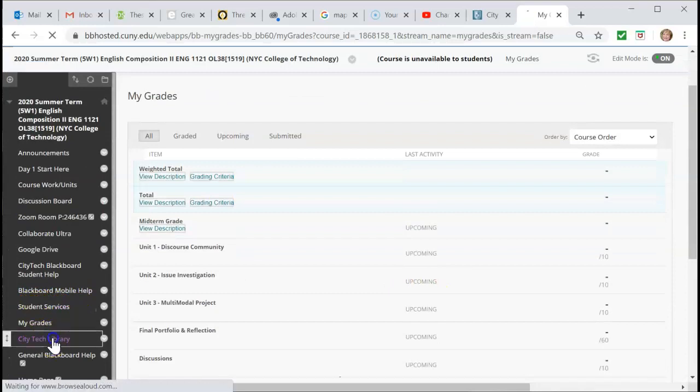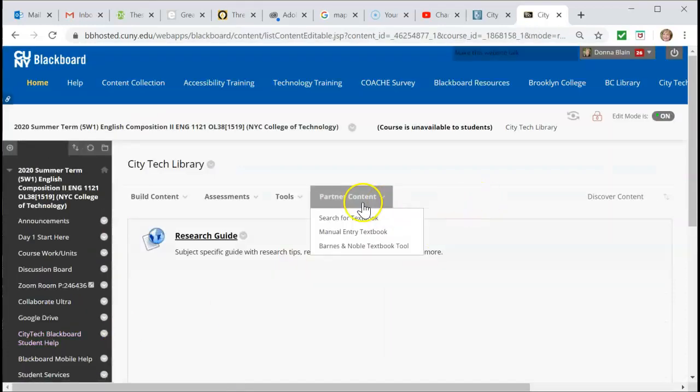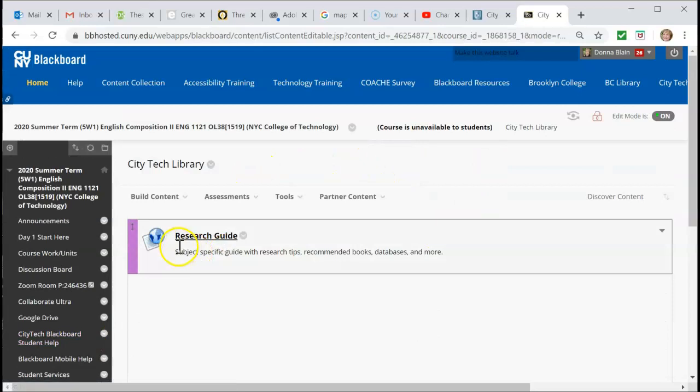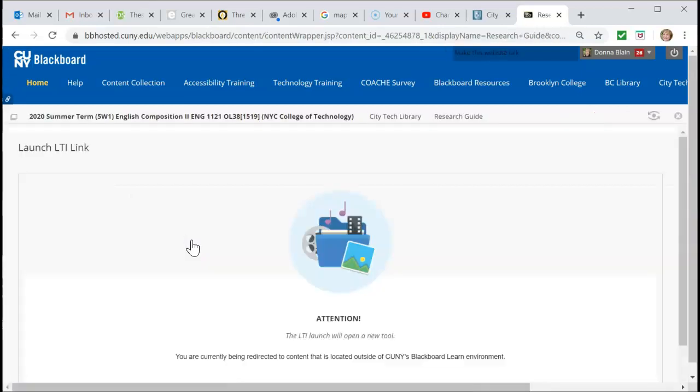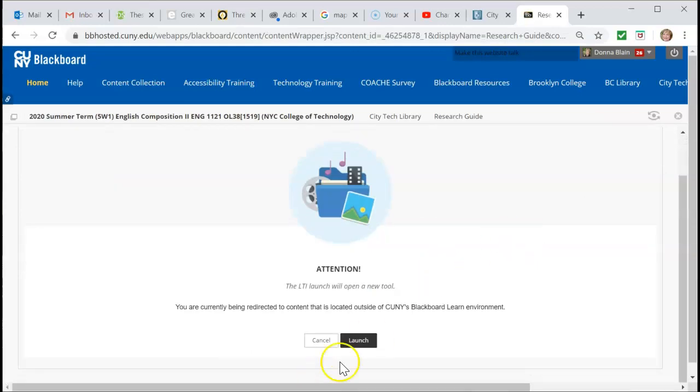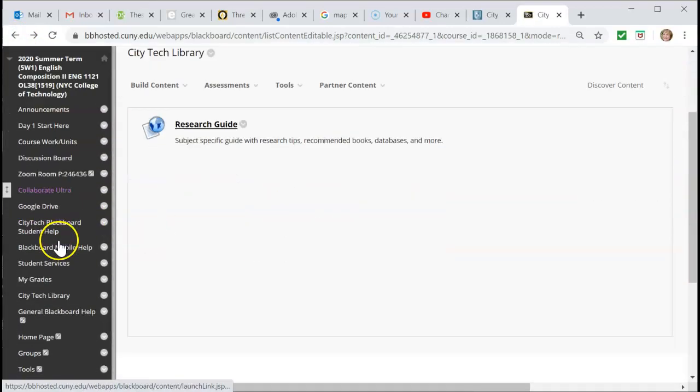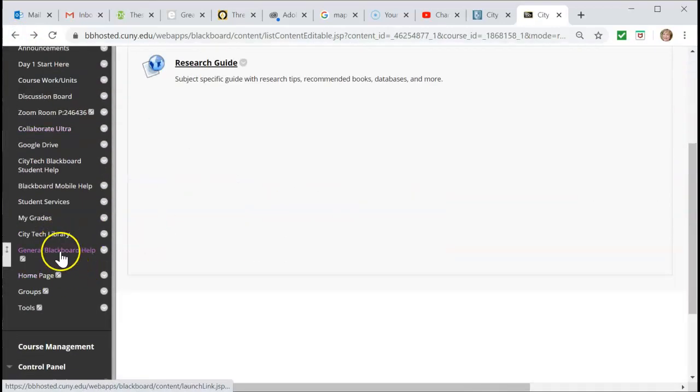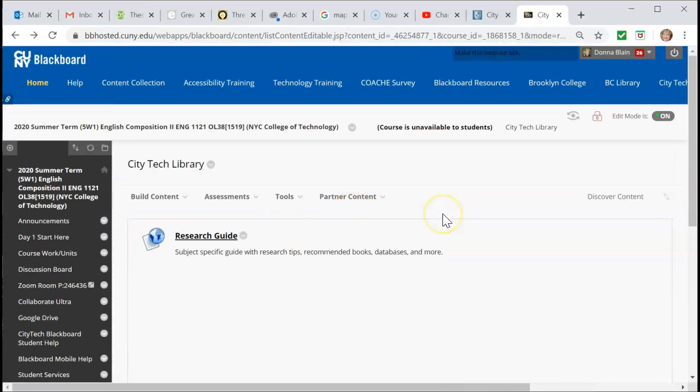Helpful. This is a link to the City Tech Library. It does not have its own tab, but it will take you over to the research guide in the library. And it'll launch. Okay. I don't want to get into it now. So we're going to go back here, back to where we were. Okay, so that's all of this stuff. I think it's all pretty clear.